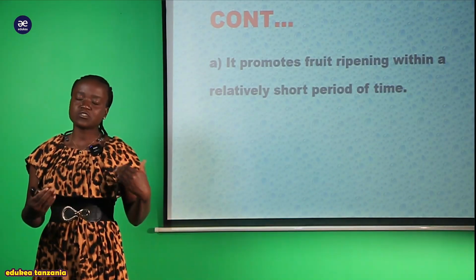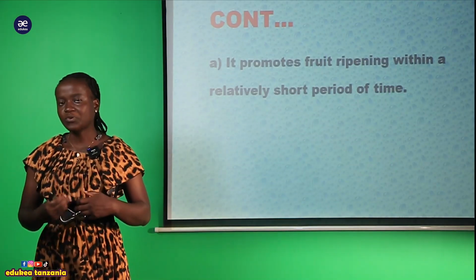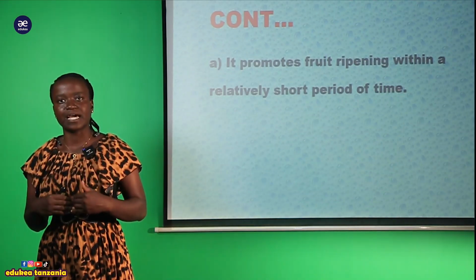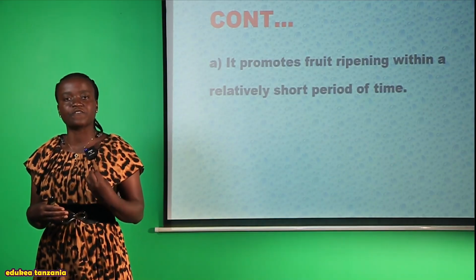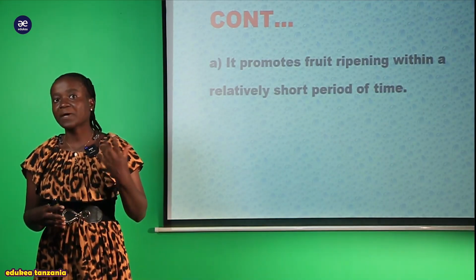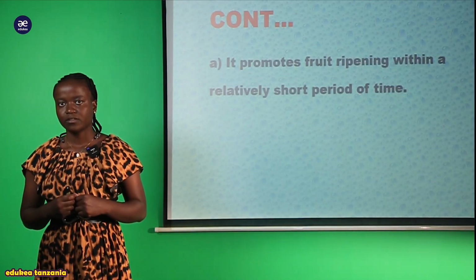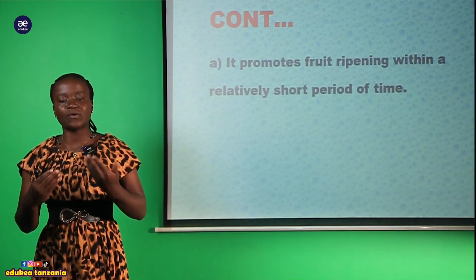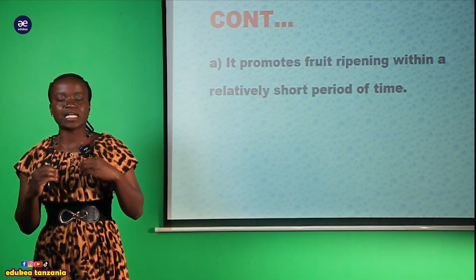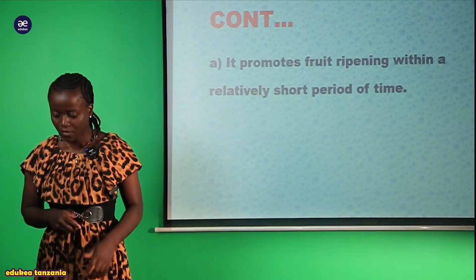So when you apply the synthetic ethene within a plant, it enhances ripening of the fruit much faster compared to the natural ethylene or ethene. So after inducing this ethene within a plant, ndipo ambapo yale matunda ambayo yanapatikana ndani ya ule mti yanaweza yakaiva kwa haraka zaidi.